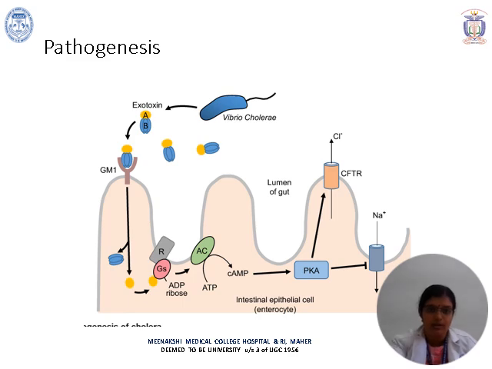So coming to pathogenesis, like I said, the cholera toxin has 2 fragments, that is A and B. B is the binding fragment, so it goes and binds to the GM1 ganglioside receptors on the mucosa, following which A gets internalized. Once inside the cell, it is going to cause ADP ribosylation, which causes accumulation of cyclic AMP, and this accumulation of cyclic AMP is going to release all the chloride and sodium into the gut lumen.